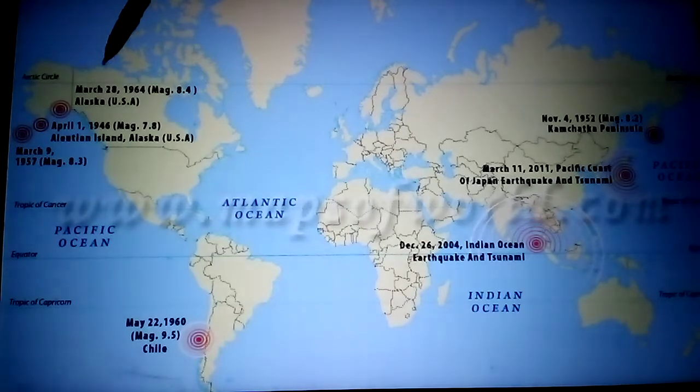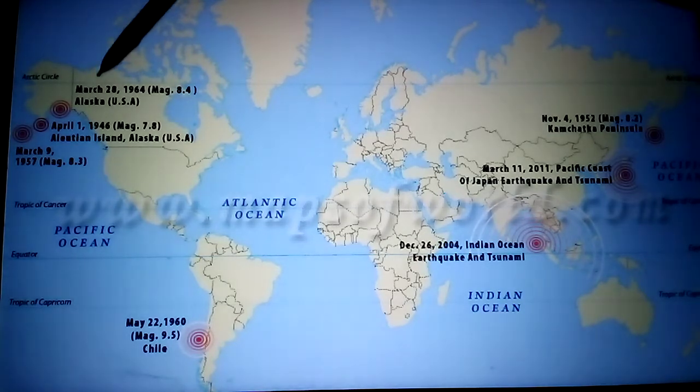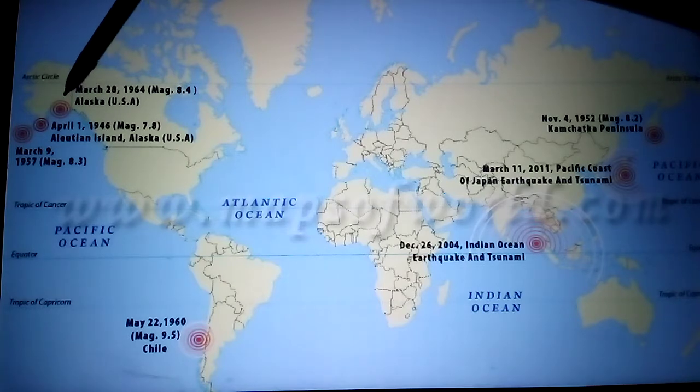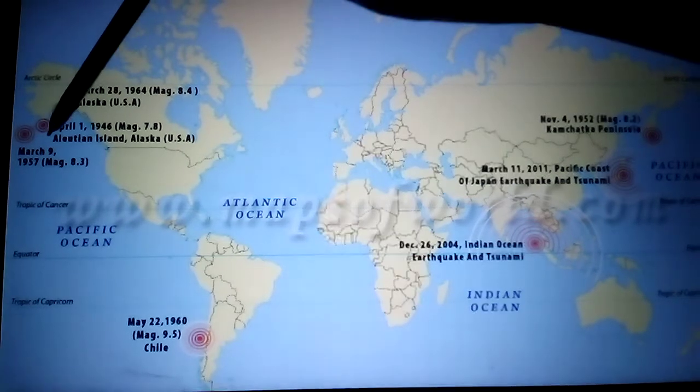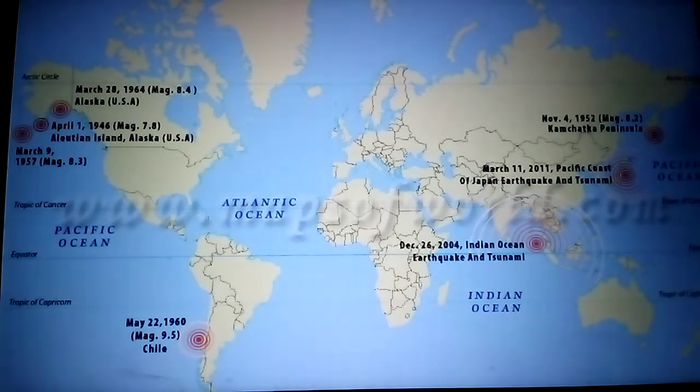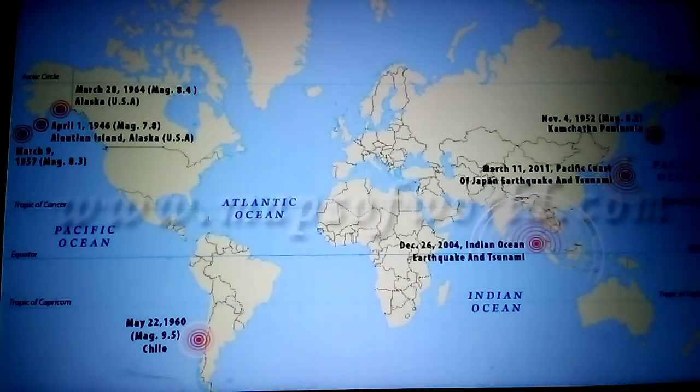Next one, March 28, 1964, 8.4 on the Richter scale. It is in Alaska. Next one, Aleutian Islands, also in Alaska. These are the important tsunamis. Many tsunamis occur, but these are the major and destructive ones.